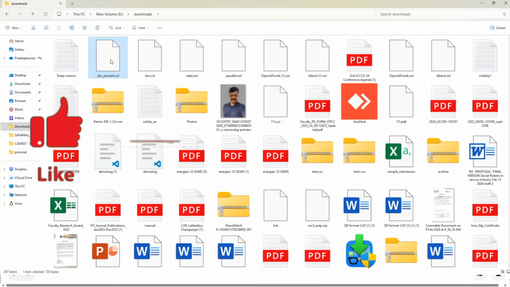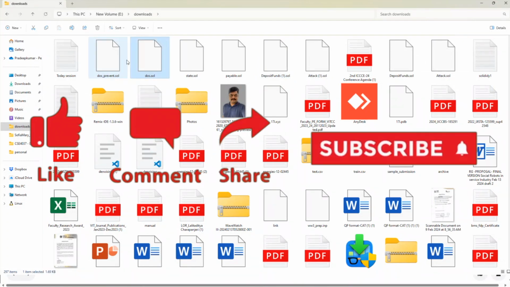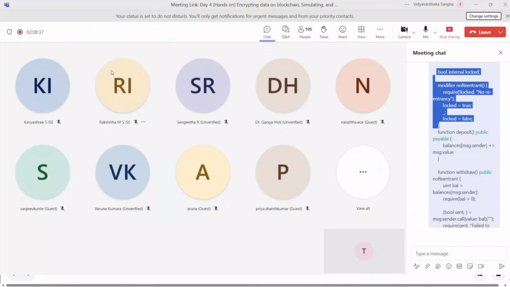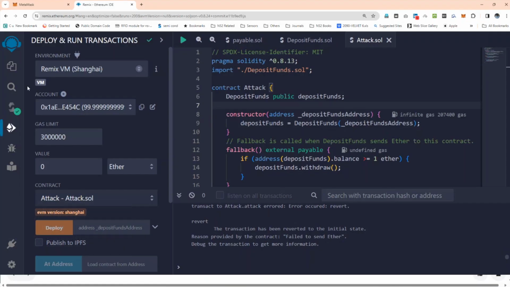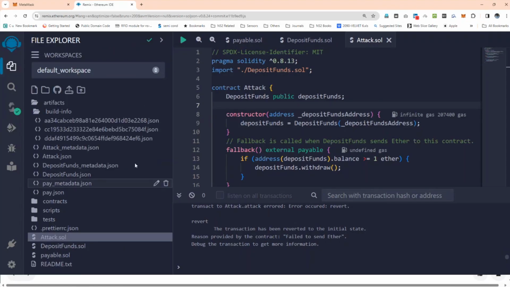The DoS and the DoS prevention. So there are two files, DoS and DoS prevention. I'll show you both. First, what is denial of service, and then I'll tell you both.